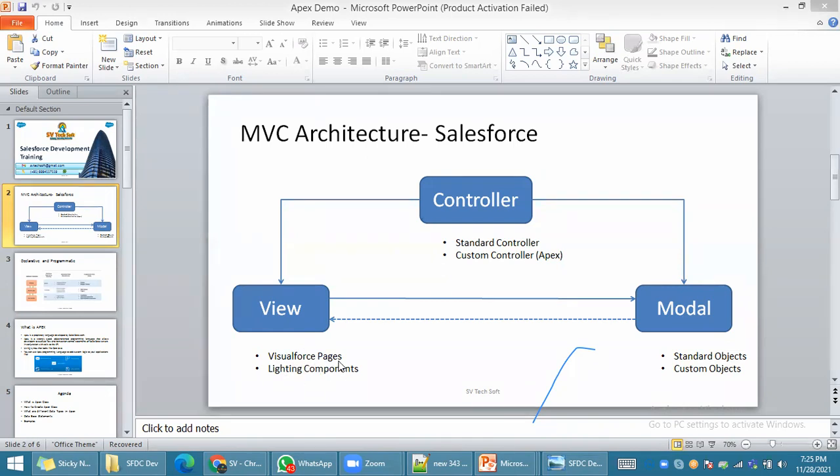What is the difference between Visualforce pages and Lightning components? Visualforce pages come under the classic version. Lightning components come under the modern mobile view. Nowadays, user companies are using their functionality through tablets or mobiles.